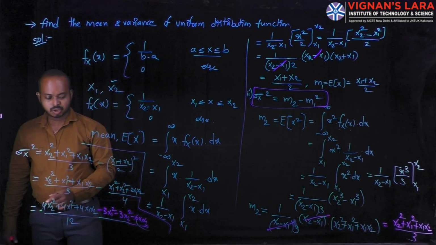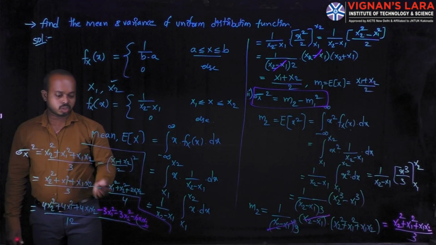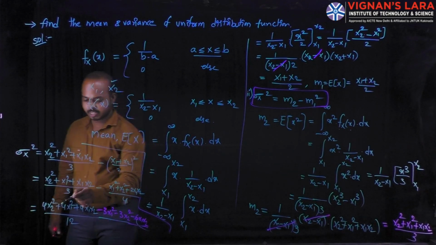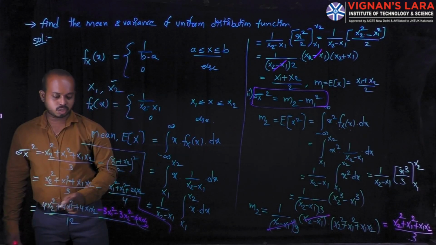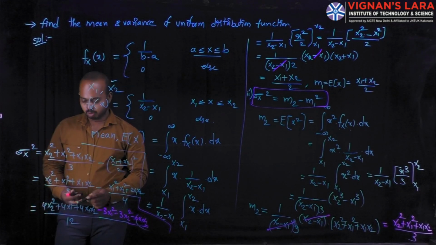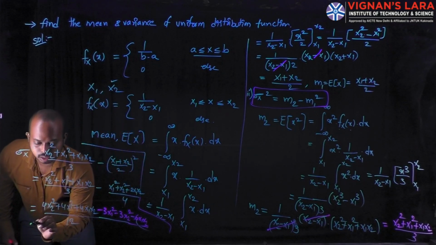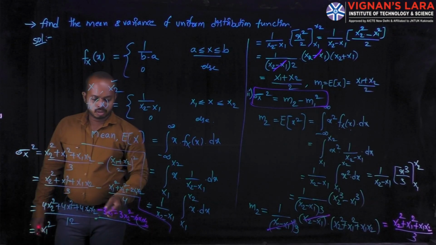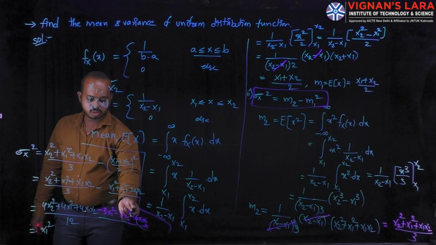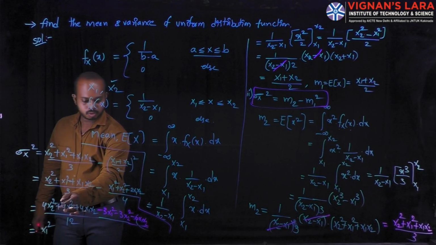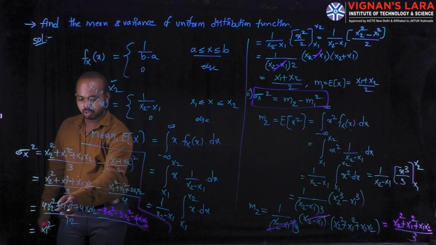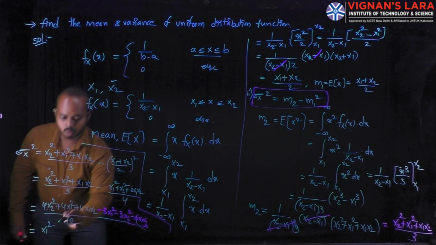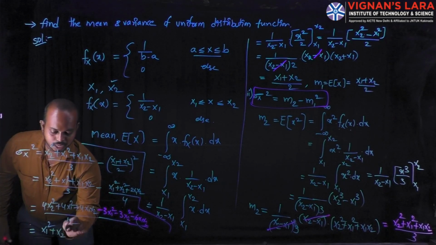First of all, see what the x1 terms and the x2 terms are. Here minus 3x1 square and here plus 4x1 square. From these two terms we can write only one value, x1 square. The second terms are the x2 terms: minus 3x2 square and 4x2 square, so the quantity is plus x2 square.